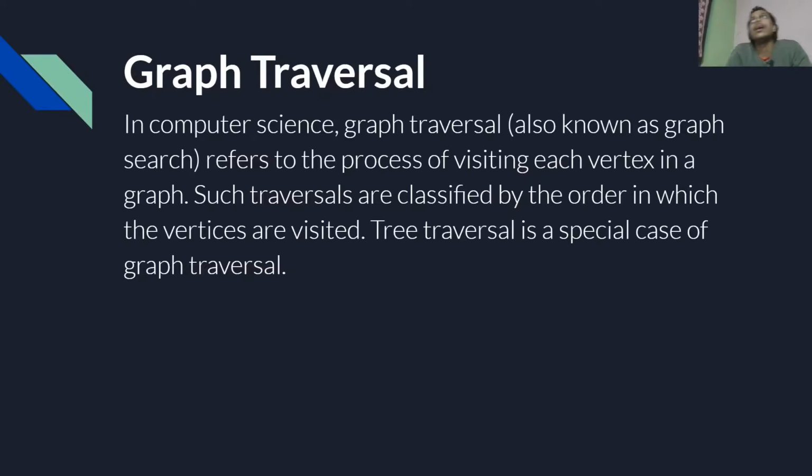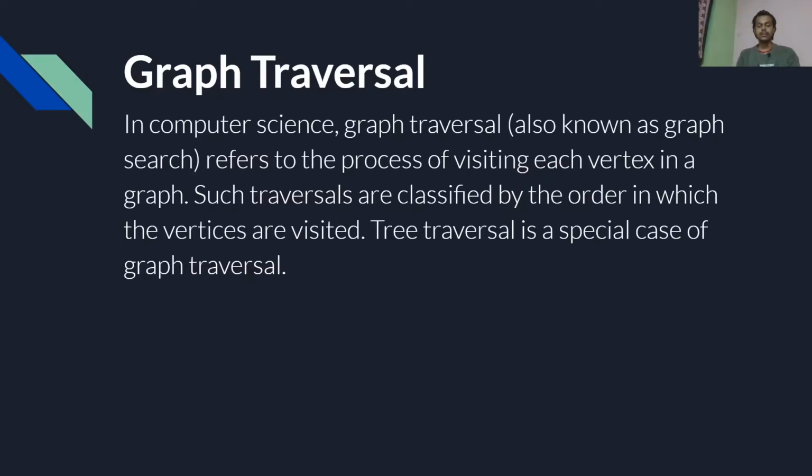It is basically a directed and acyclic graph, so we don't have any cycles in a tree, while we can have cycles in a graph. Also, in a tree we must have directed edges, while in a graph we may have directed edges or we may not.